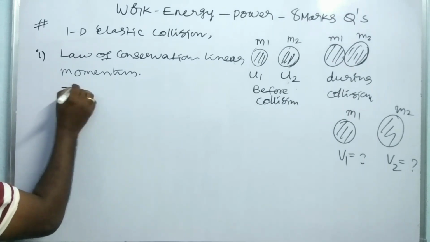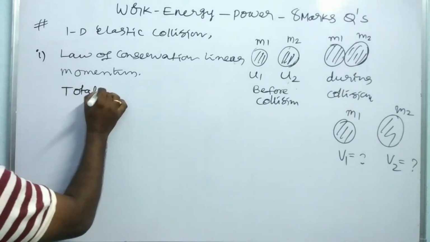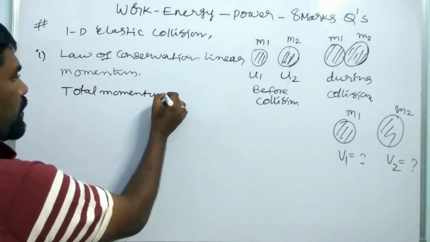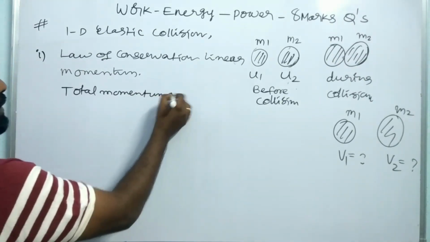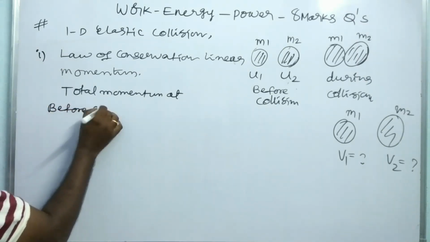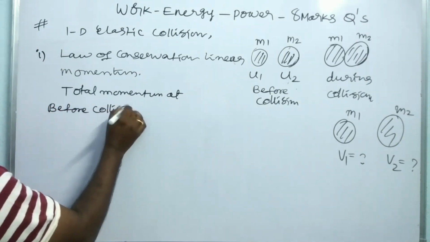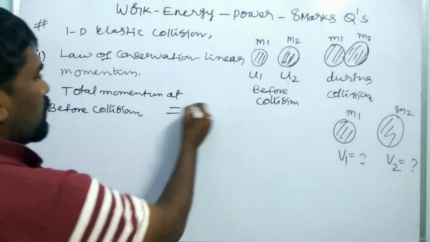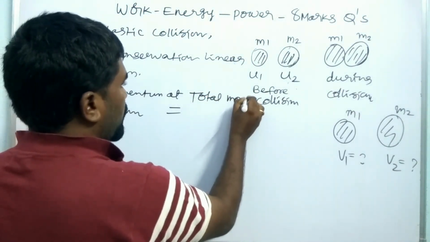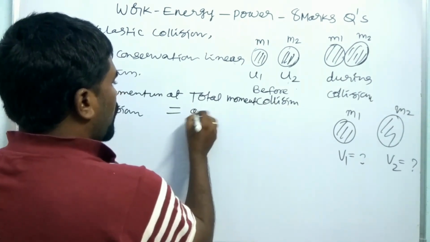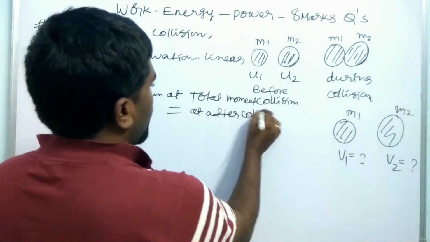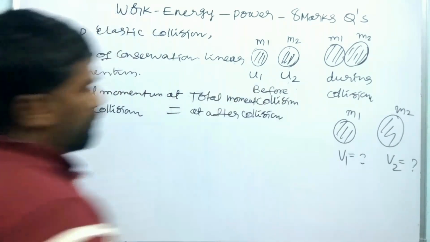The total momentum before collision is equal to the total momentum after collision. This is the law of conservation of linear momentum.